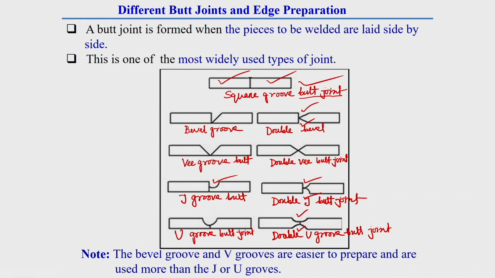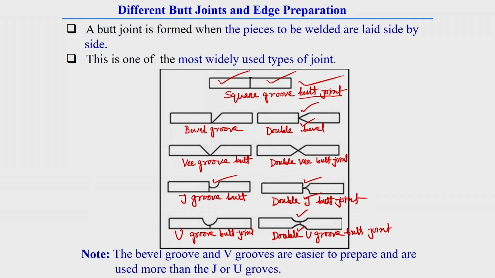Now we should know a little bit why top side, bottom side, why double side, single side edge preparation is required. Edge preparation in the welding joint is required for different reasons. The main reason is that proper accessibility of filler material in the joint region is very essential.